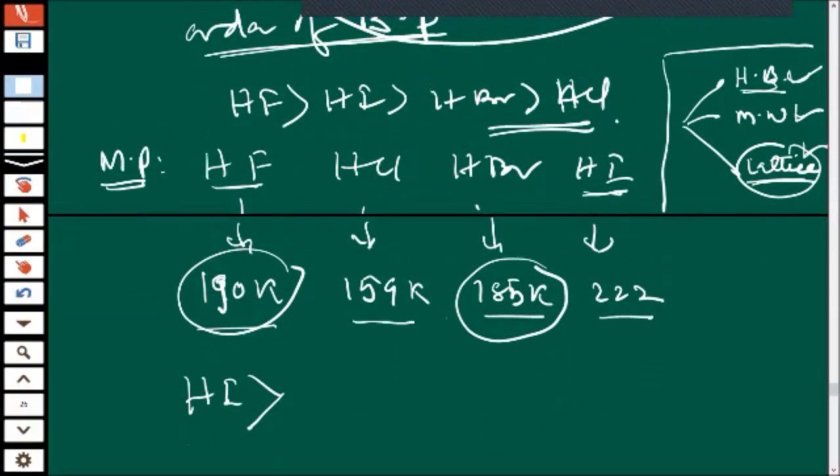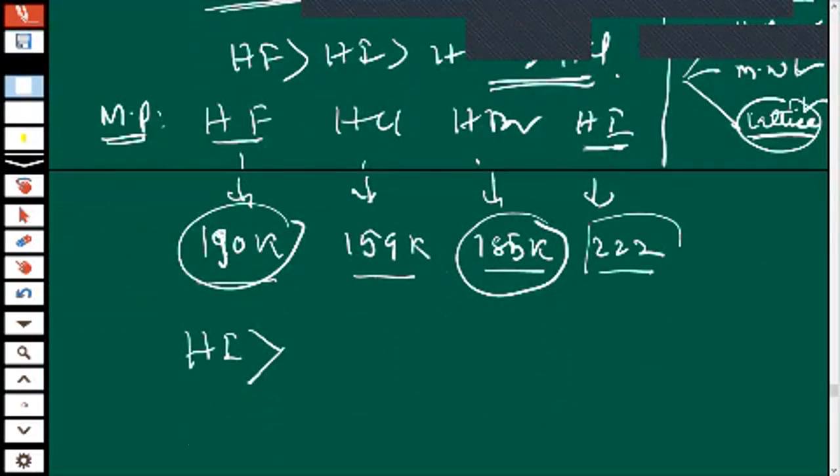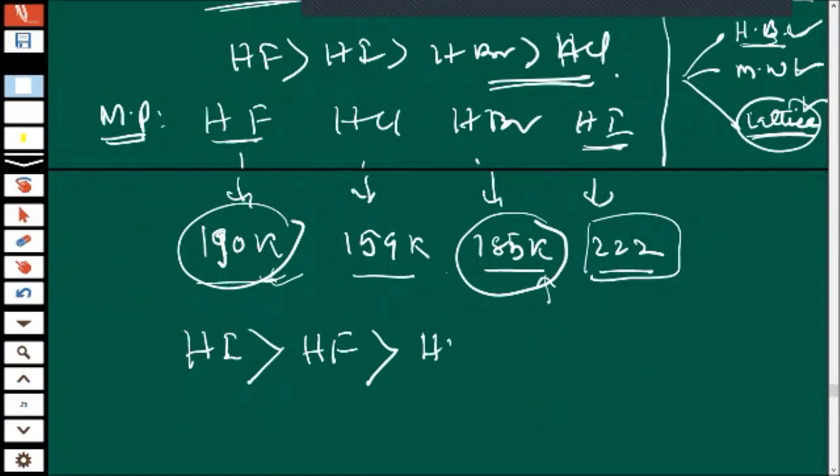HI, then HF, then HBr, then HCl. Yeah, see, do the justice nicely. See, 222, 185. Just asking, anybody is there in the middle? HF is raising hand. Yes, I am there. So HF. After that, HI, then HF, then HBr, then HCl.